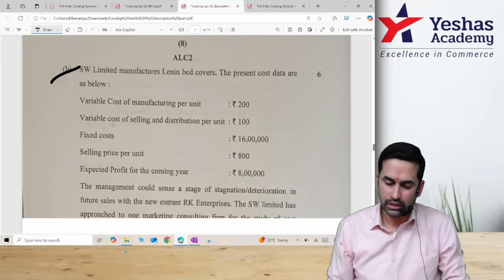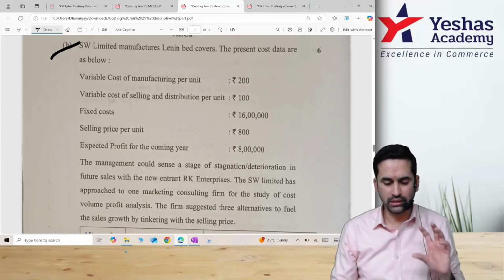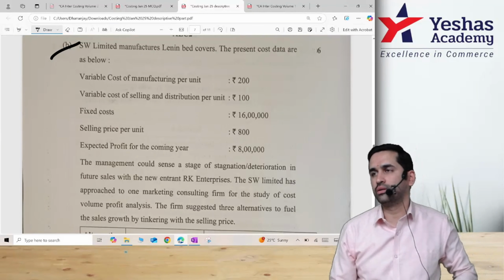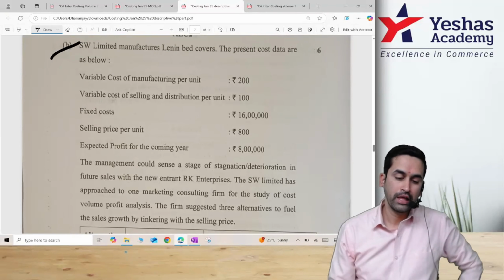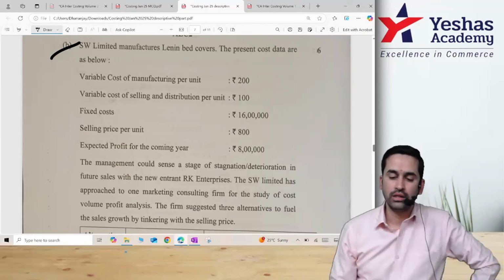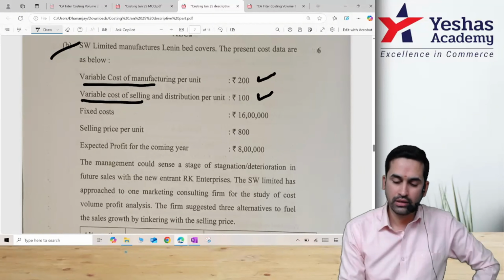Question B is for 6 marks and this is a pricing decision sum. I want you to think, this is a new variety question but not a tough question. SW Limited manufactures linen bed covers. The present cost data is given: variable cost of making 1 unit, variable cost of selling it, fixed cost in total, selling price is given, profit